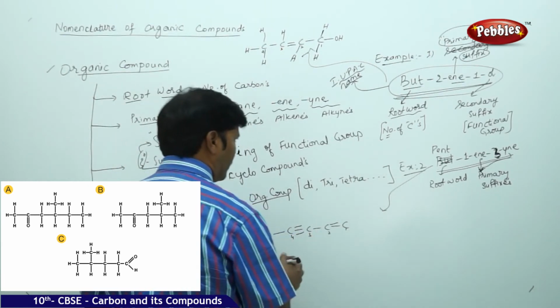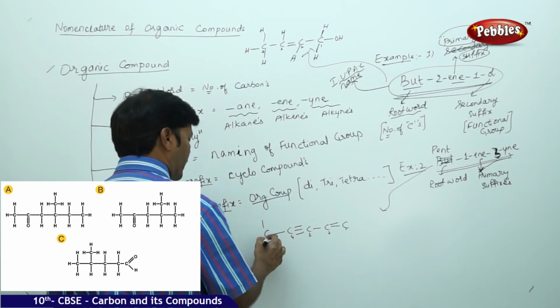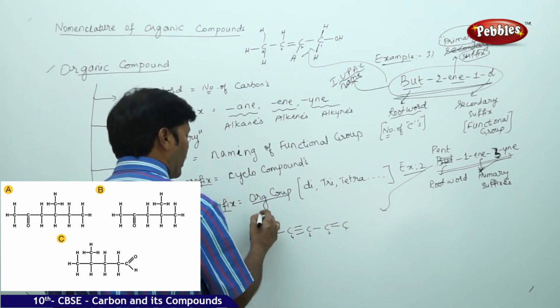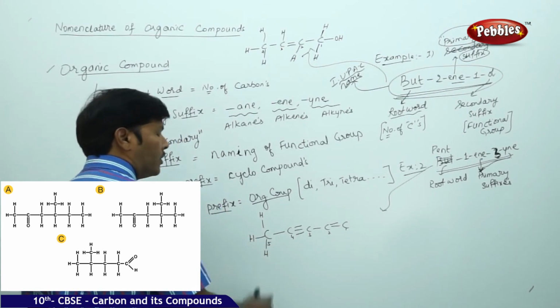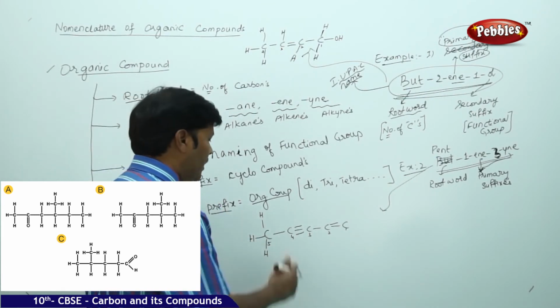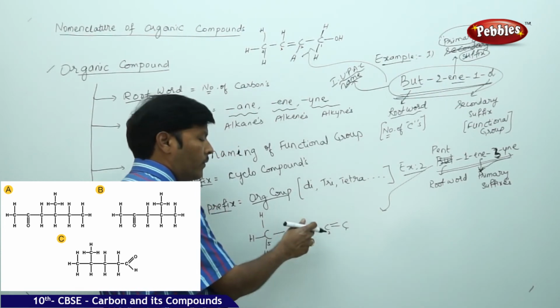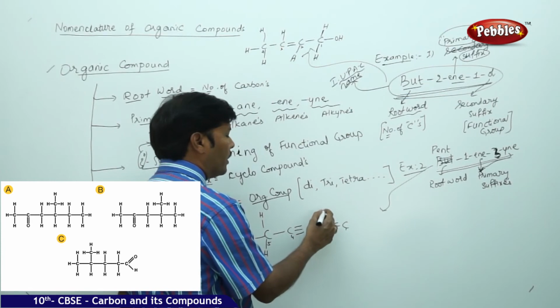Root word is pent. So satisfy the tetravalencies here for the fifth carbon: carbon single bond hydrogen, carbon single bond hydrogen, and carbon single bond hydrogen. Again here, the fourth carbon already has 4 covalent bonds, and the third carbon also has 4 covalent bonds, and the second carbon has only 3 bonds.